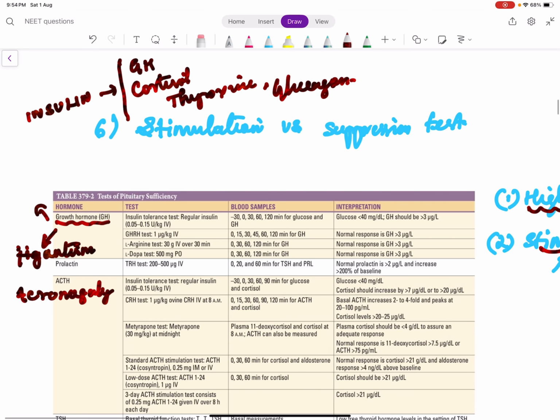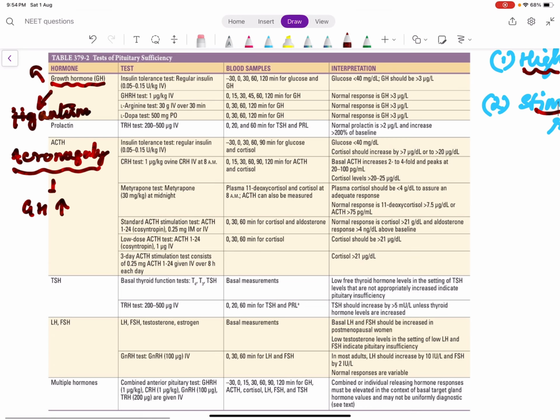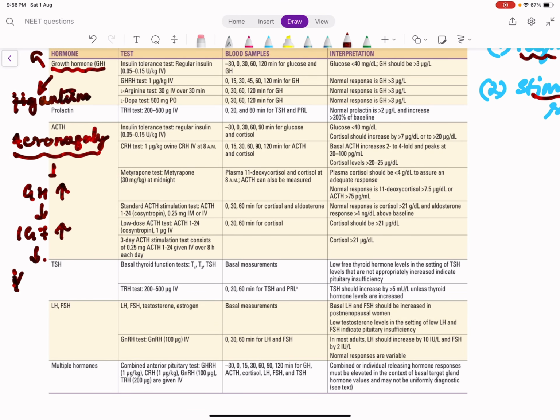So in acromegaly, what happens? Growth hormone is high. Growth hormone acts on the liver to produce a substance called insulin-like growth factor. Even though it is called insulin-like growth factor, this does not cause hypoglycemia. Please remember that it's a different one. So actually glucose increases. That's the final one. Even though insulin-like growth factor is high, it does not act directly on glucose. So finally, growth hormone leads to increased glucose. This increased glucose in turn should suppress the growth hormone production.